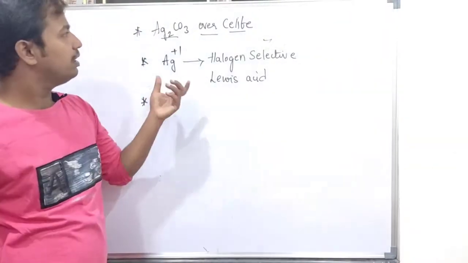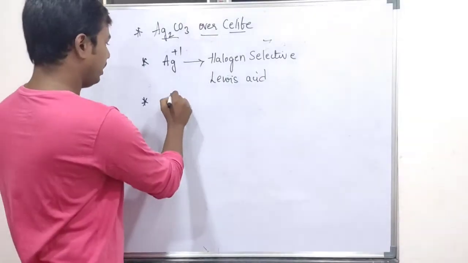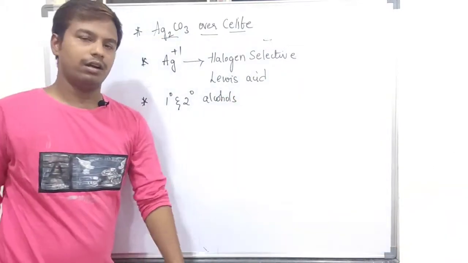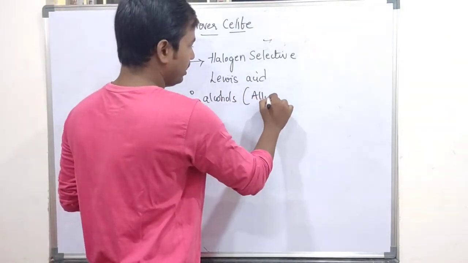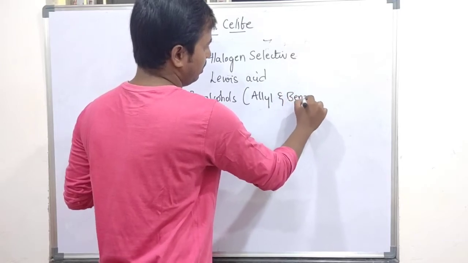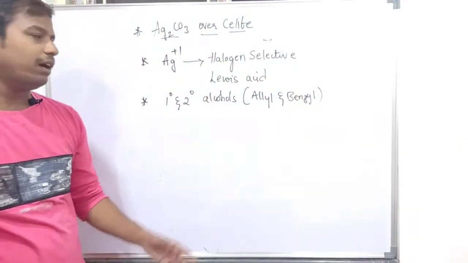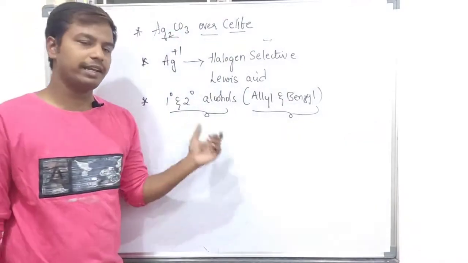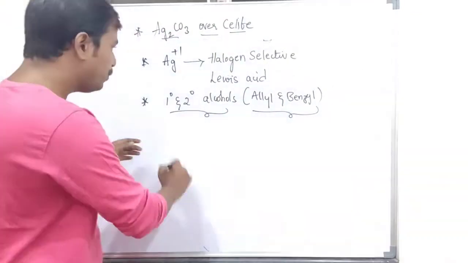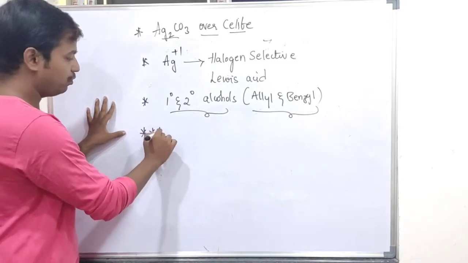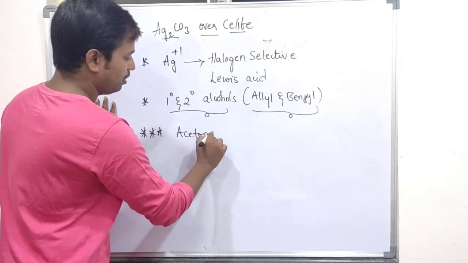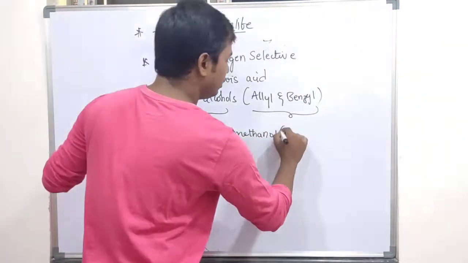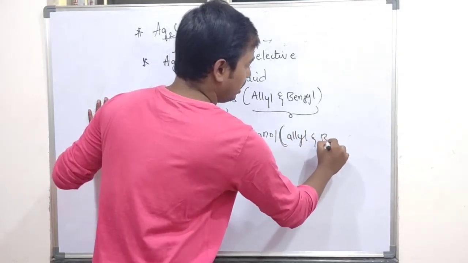Next, silver carbonate will selectively oxidize primary and secondary alcohols. If allyl and benzyl alcohols are present, they are selectively oxidized. So how do we differentiate or carry out these reactions separately? A very important point is, if you use acetone or methanol, selectively allyl and benzyl alcohols will react.